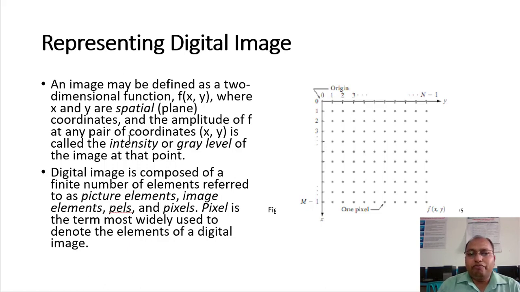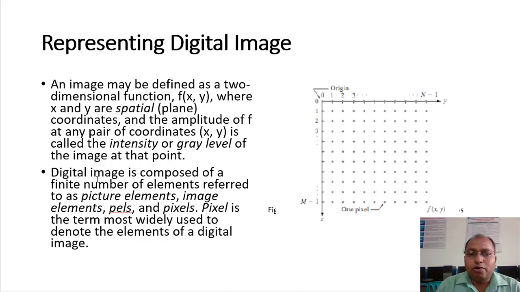And the amplitude of f at any pair of coordinates. Amplitude means the particular gray level intensity represented for this particular dot or pixel. That amplitude may range from 0 to 255 if 8 bits are used to represent a particular gray level. That means 256 levels of gray level information will be there. So the amplitude of f at any pair of coordinates x, y is called the intensity or gray level of that image at that particular coordinate or point.